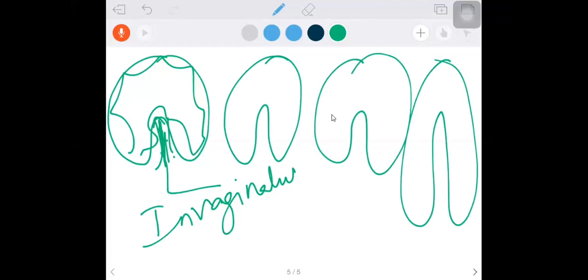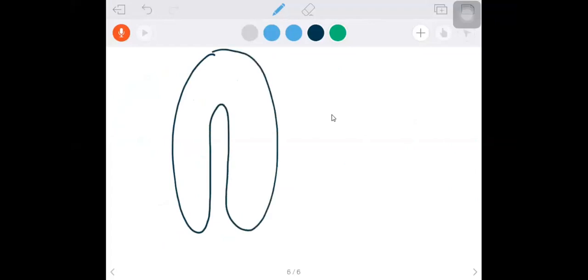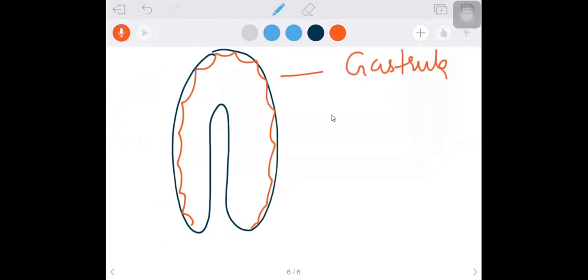That leads to the formation of a stage called gastrula. Up to here you people need to learn. So this is the gastrula stage.